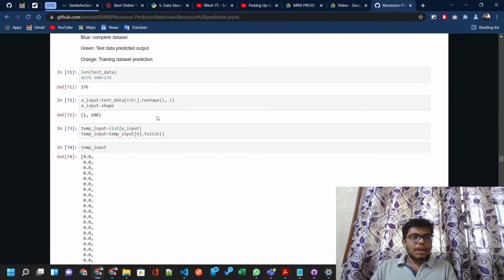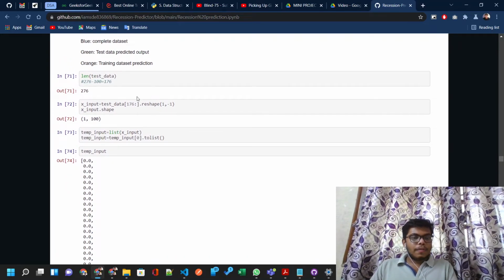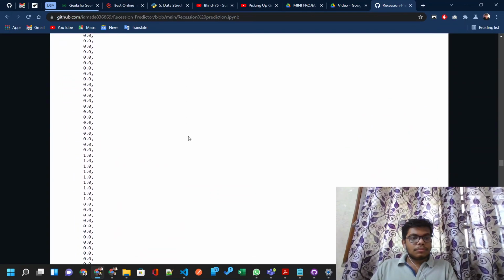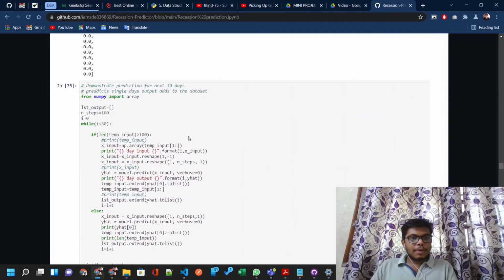Now in this code snippet, we are taking the next 100. We are forecasting about the next 100 days. These are the predicted ones.